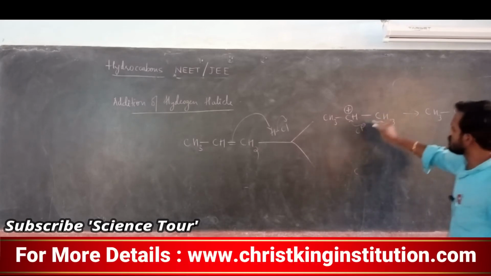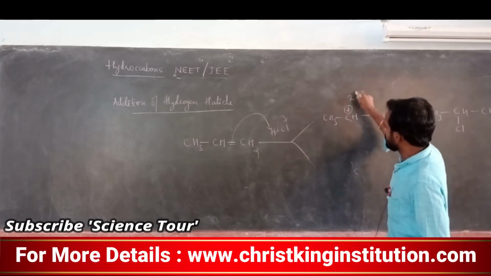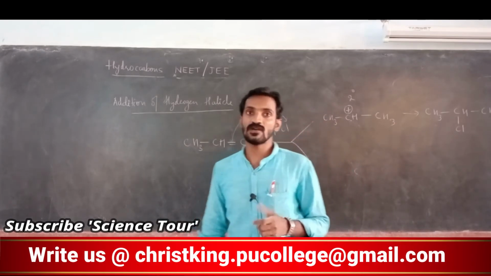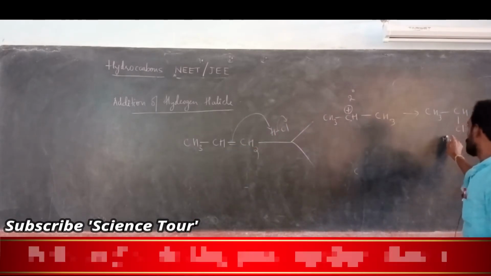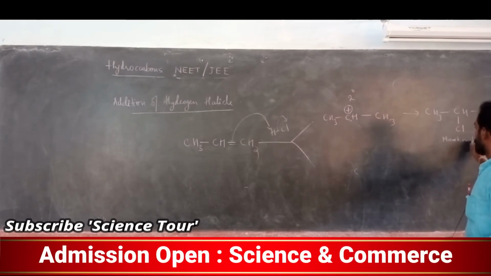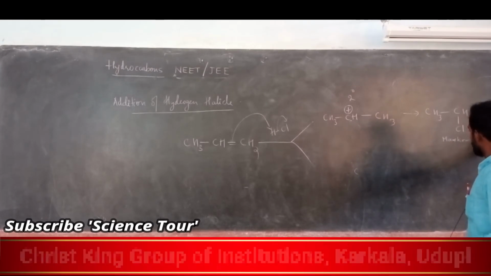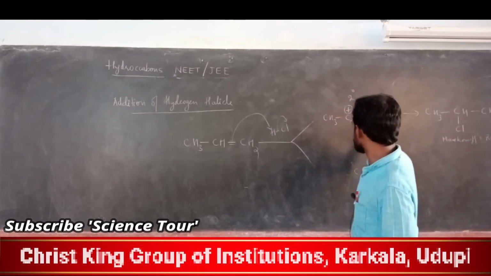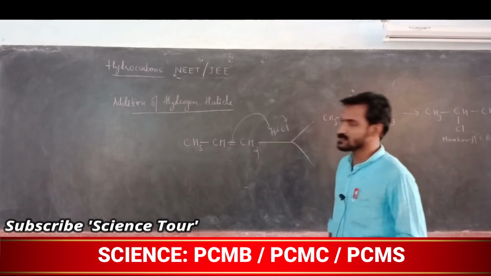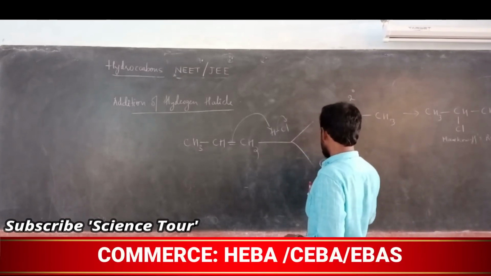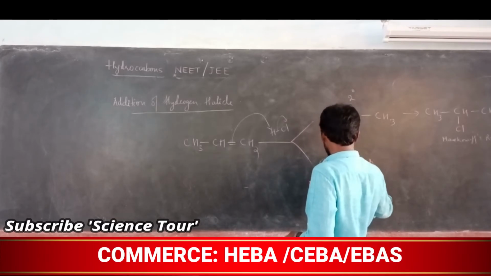So this is actually secondary carbon. On secondary carbon, chloride attacks. It is according to Markovnikov's rule. Markovnikov's rule: negative charge will attach to carbon containing less number of hydrogen. Positive hydrogen will attach to carbon containing more number of hydrogen. Understood? Another one. CH3, CH, single bond.